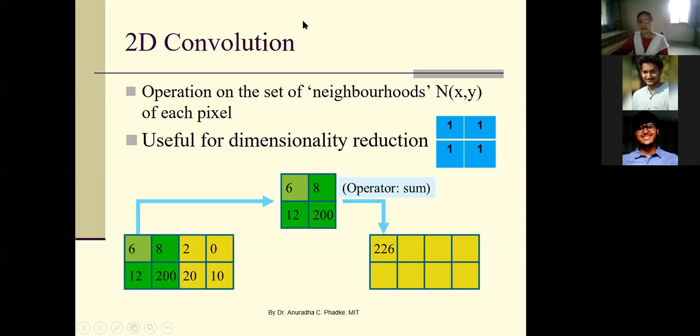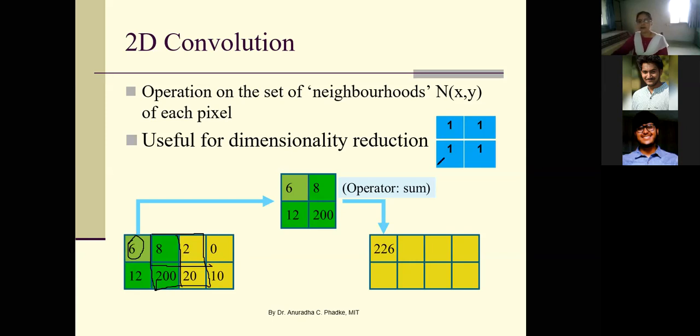Now for next iteration, once we apply the mask here for 2 by 2 filter, this particular pixel is under consideration. We replace this pixel with a new value, say 226. Now for next iteration, we can scroll the mask to the next pixel position as shown here. So this is the new position of your mask.